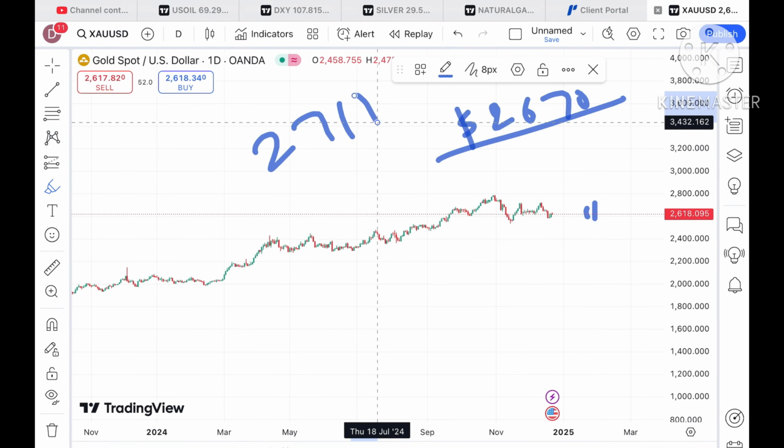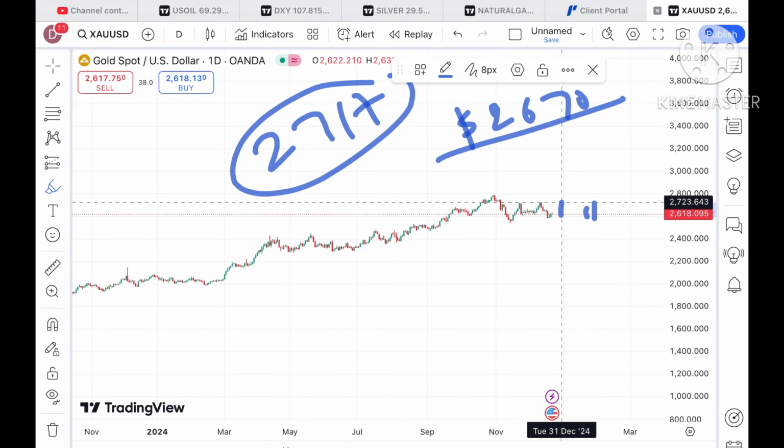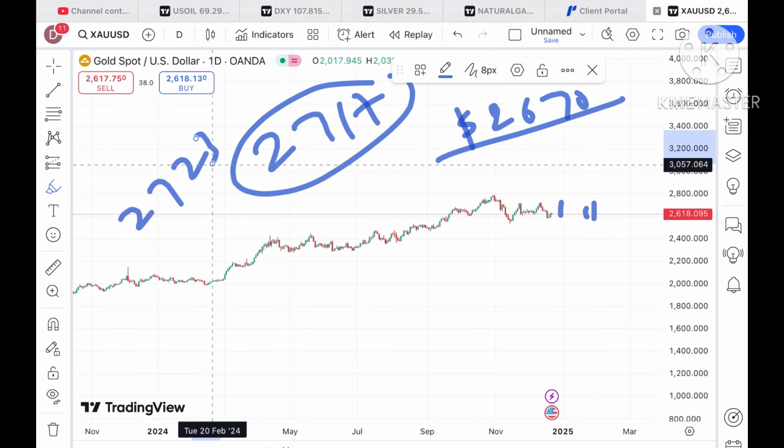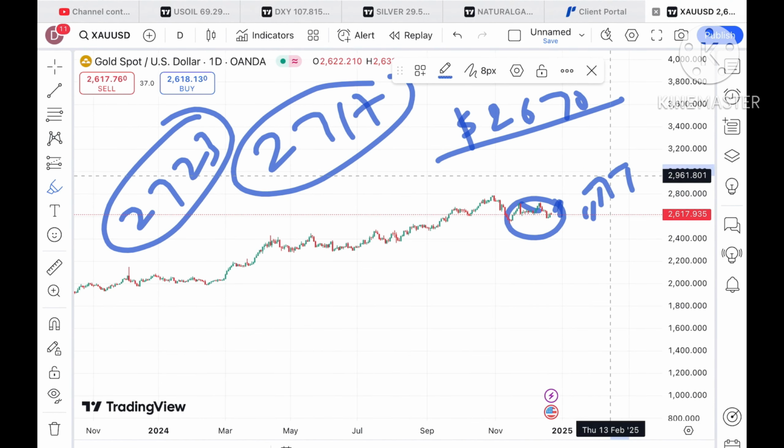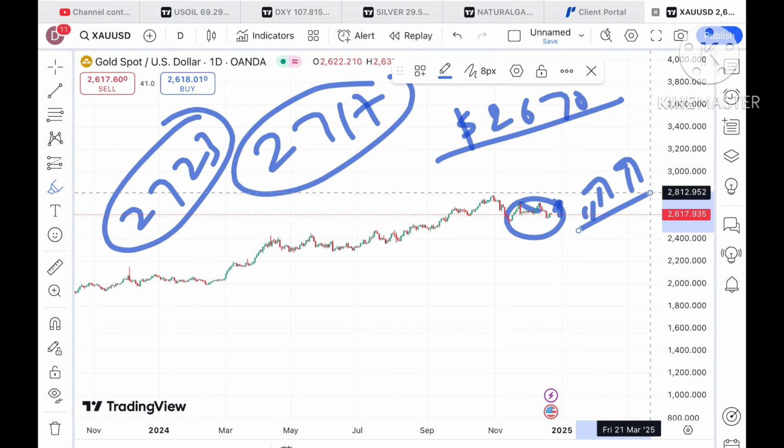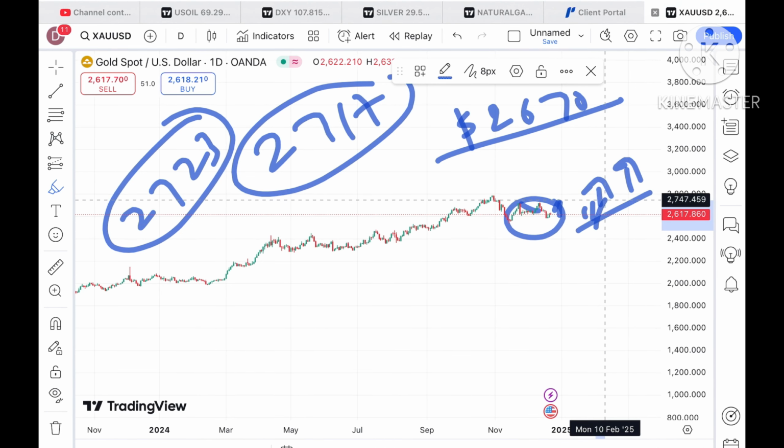When the price starts going above a level of 2670, there is a chance that it can touch a level of $2717 and then a level of $2723. Once the price sustains above 2723, the probability will be high that it can move further upside.